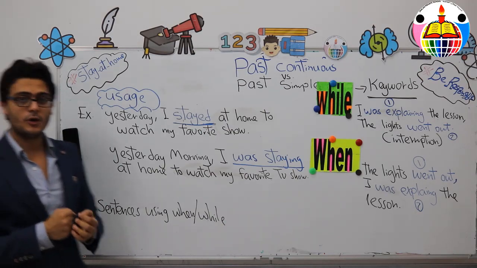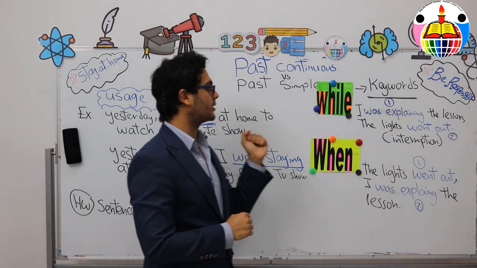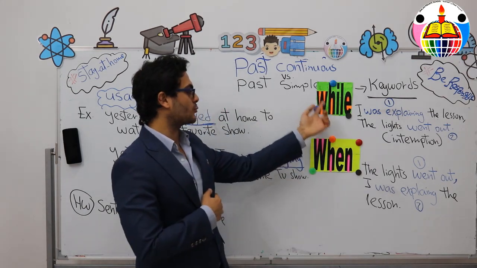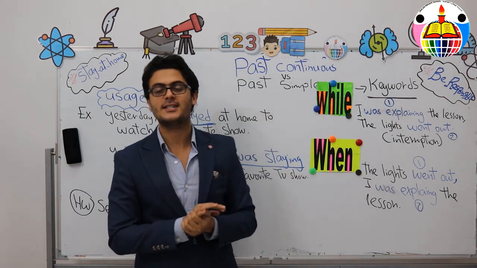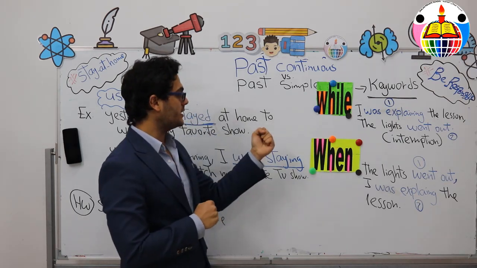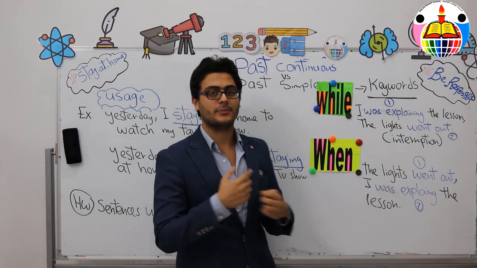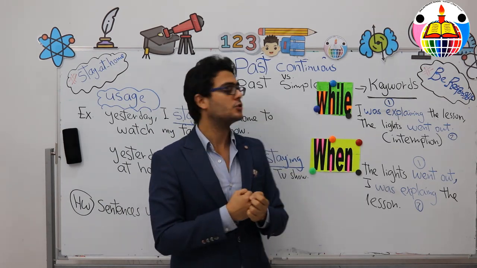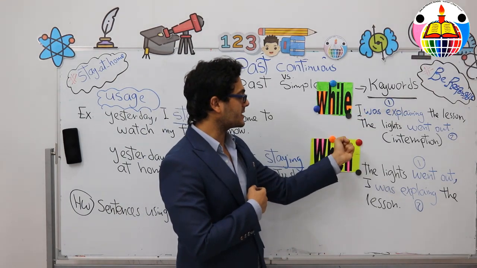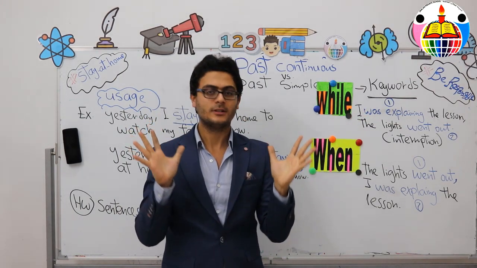Okay, let's move on to the second point, the keywords. We have two keywords. The first one is while and the second one is when. So what is the difference between while and when? As you see in the first example, while expresses two tenses. For example, while I was explaining the lesson, the lights went out.